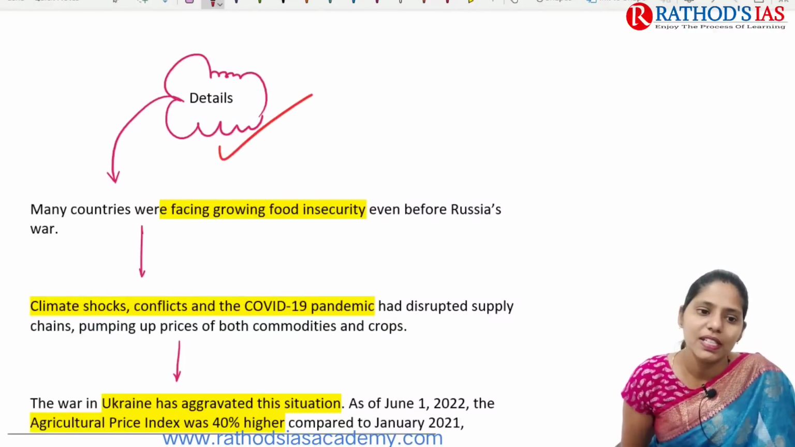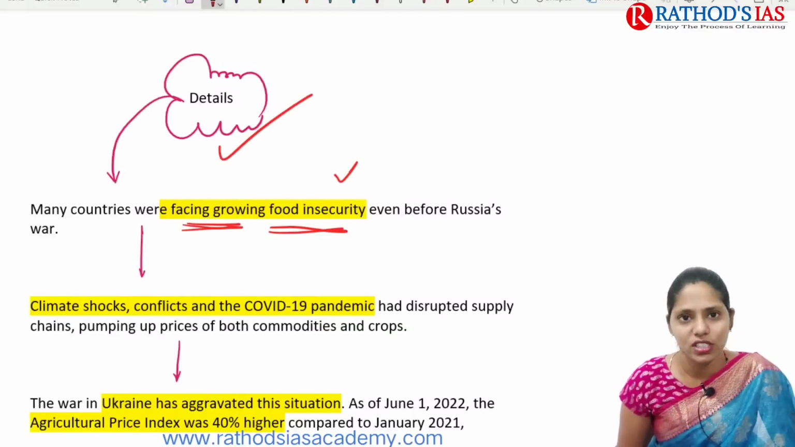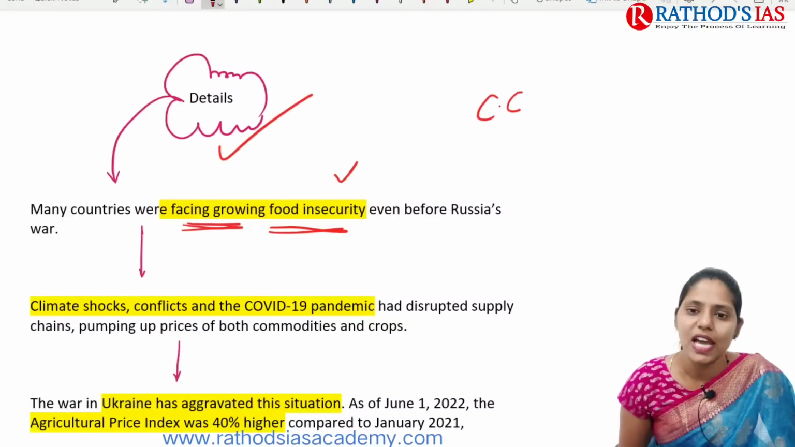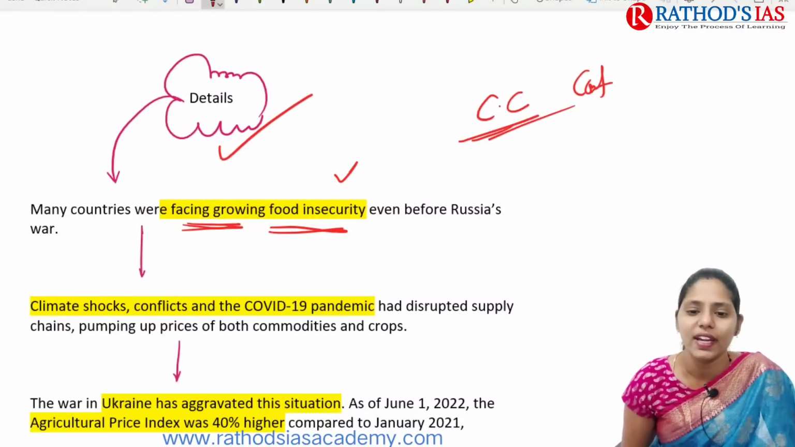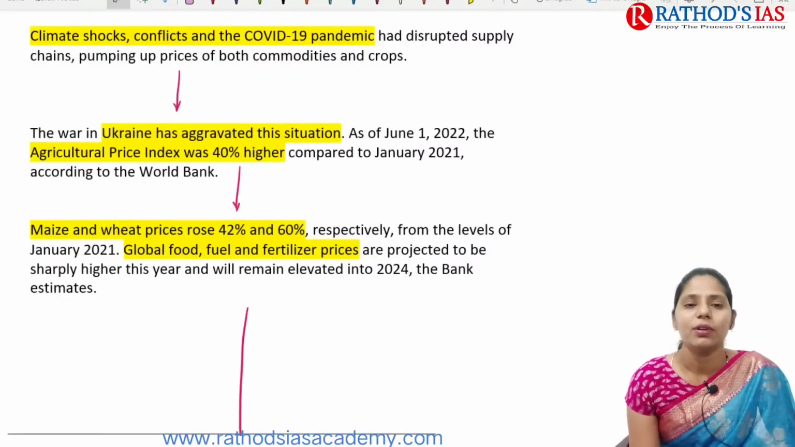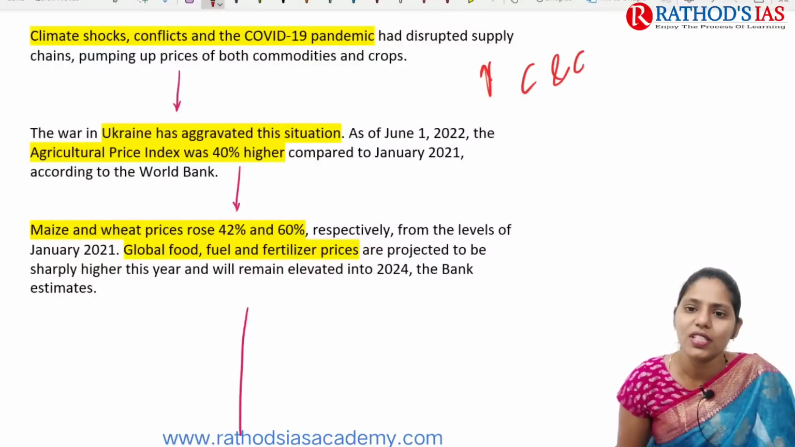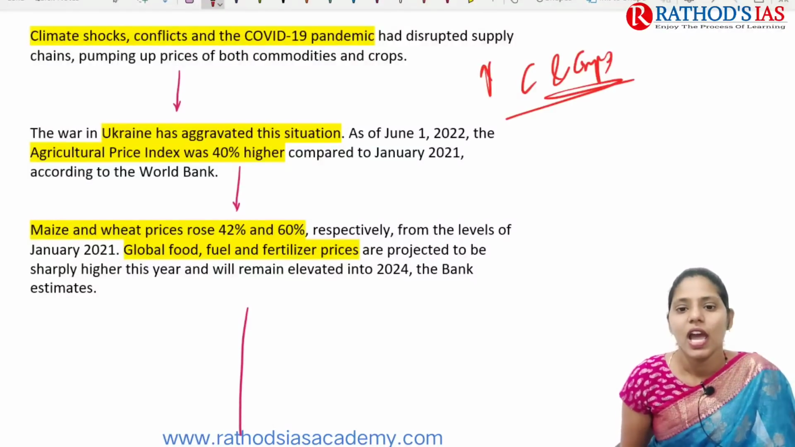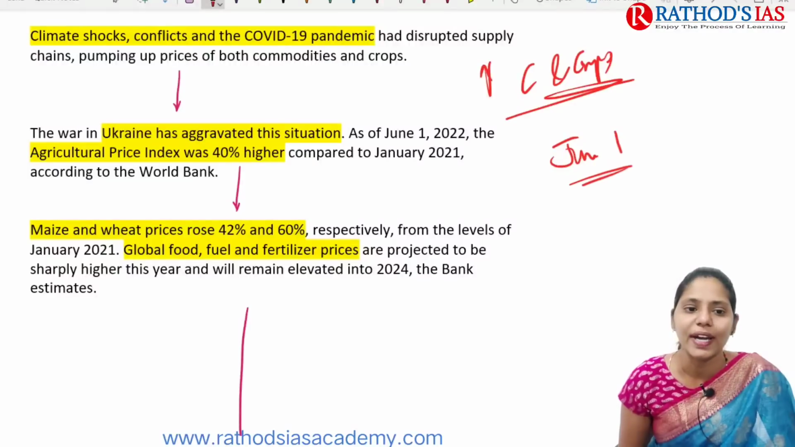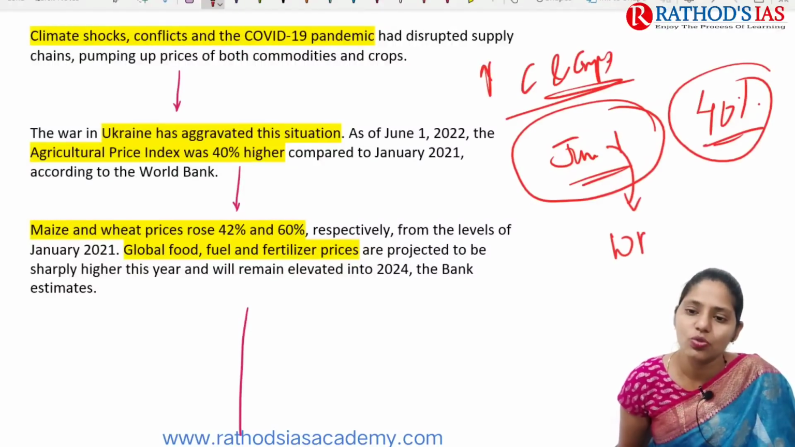If you see the details, many countries were facing food insecurity even before this Russian war. We were facing challenges like climate change, conflicts, and the COVID-19 pandemic, which had already disrupted supply chains. Because of this disruption, the prices of both commodities and crops increased. The war in Ukraine aggravated the situation, and as of June 1st, 2022, the agriculture price index is 40% higher compared to January 2021. This is data given by the World Bank.